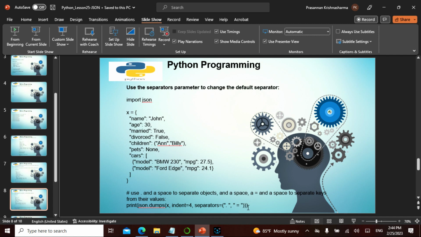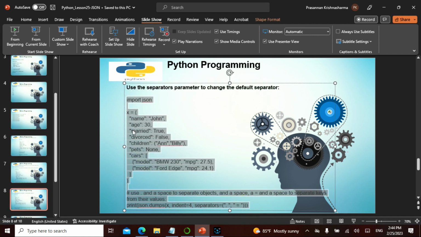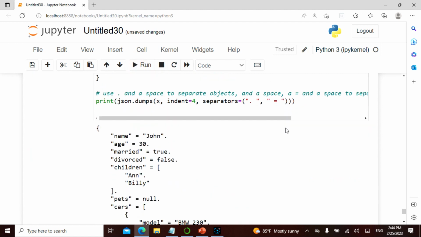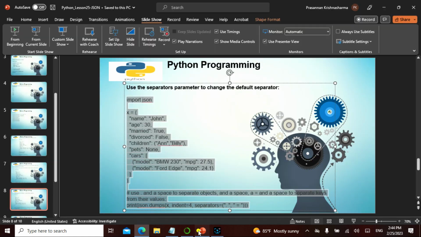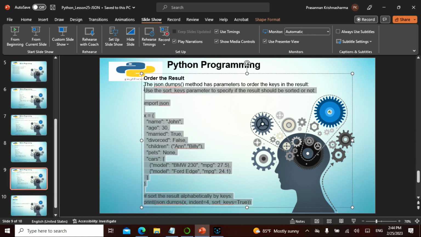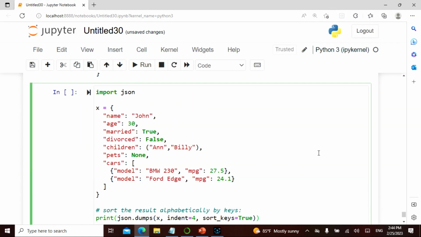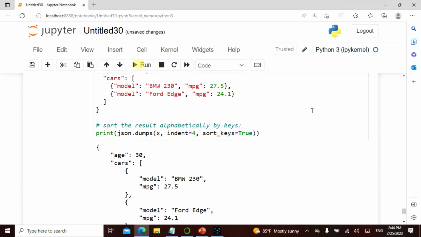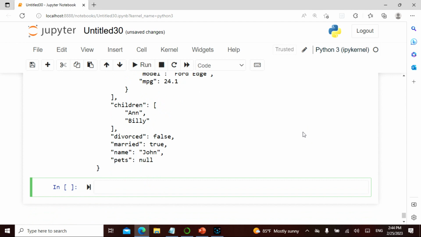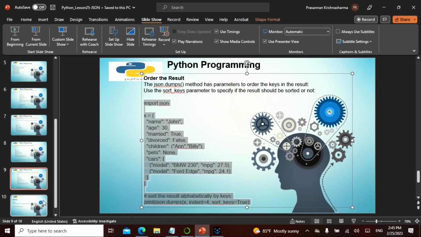I can also use separators. Let's see how this works. The same dictionary, I'm using a separator. Let's see. See, it's a lot better. Now I can also order it. I can order my results. Ordering is basically ascending or descending, right? See? After C comes D, M, N, O, P. So this is the ordering.